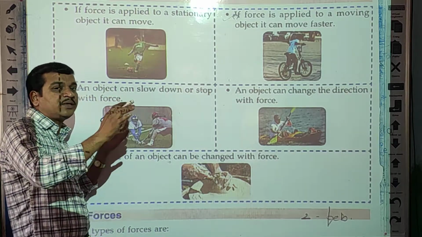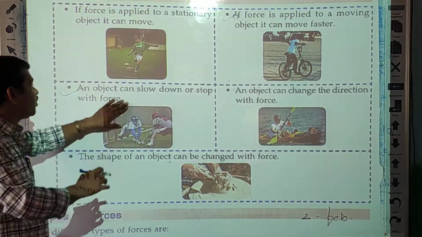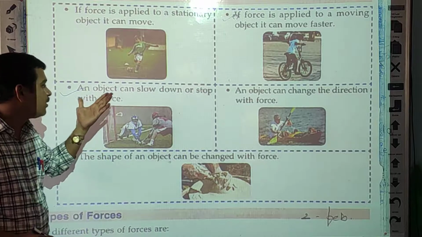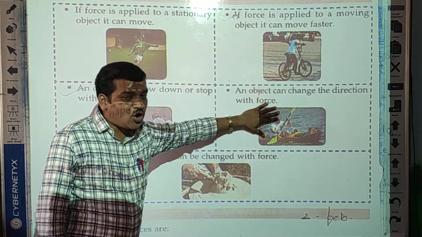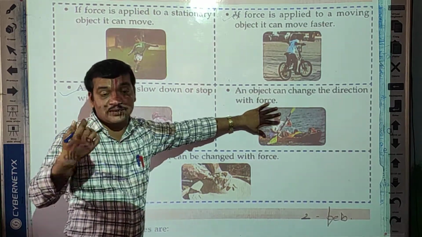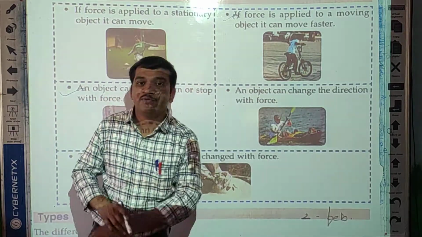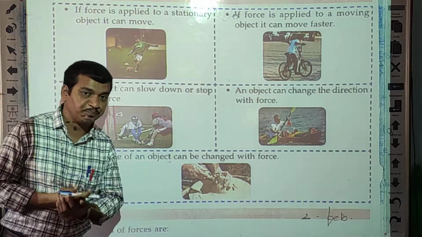Next, if the object is already in motion and you apply force, we can reduce the speed of the object. So an object can slow down due to force. Next, an object can change its position and direction with force. For example, a boat.